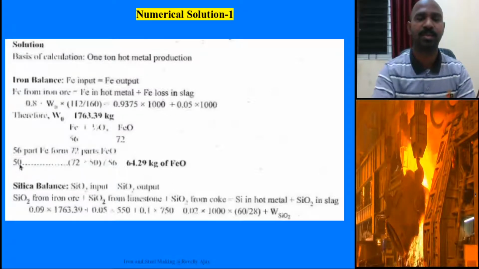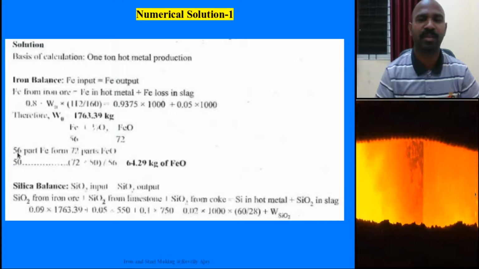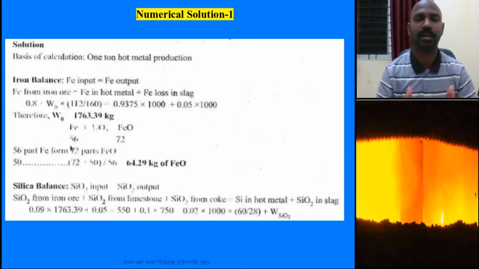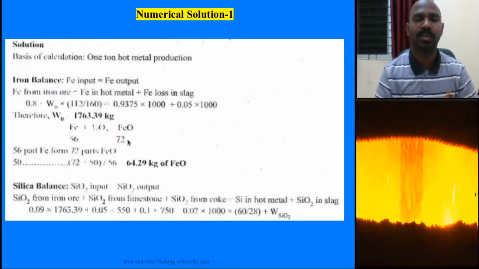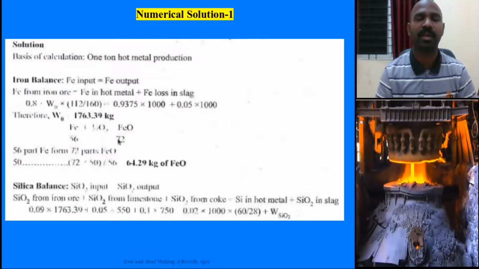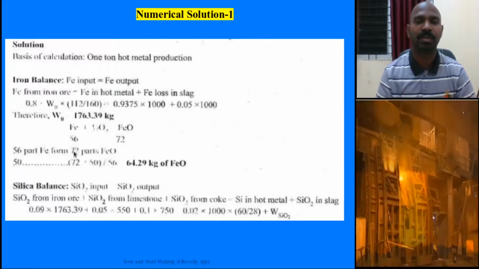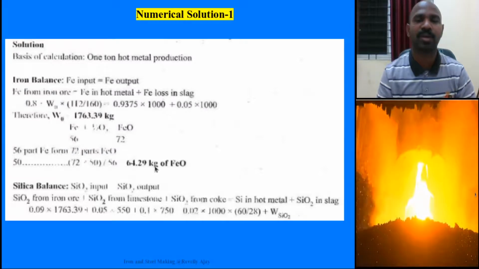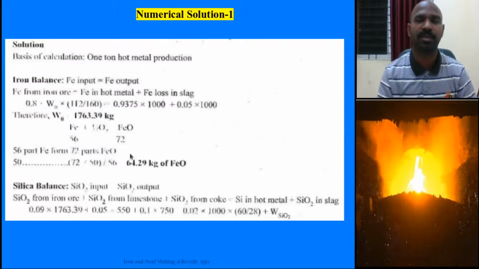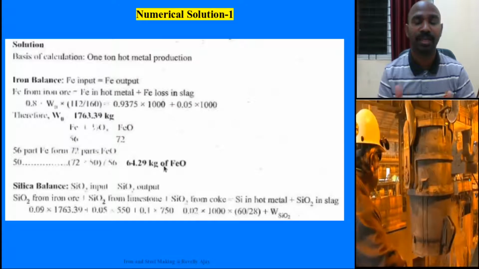So you can calculate with respect to the 50. 56 is iron going into the FeO form of 72. So 50 into 72 by 56, this is equal to 64.29 kg of FeO. This is the first slag compound.